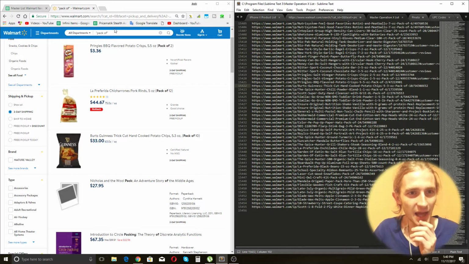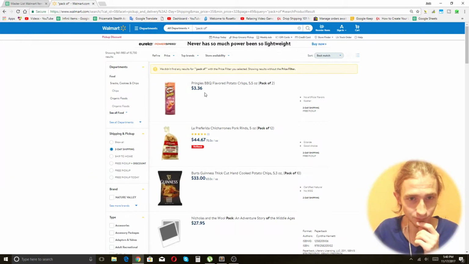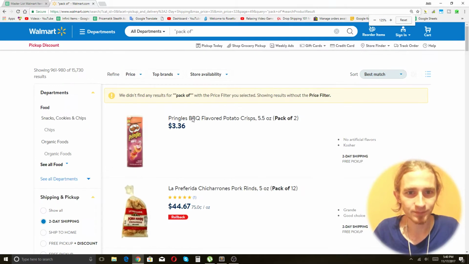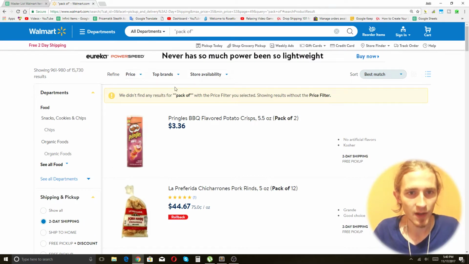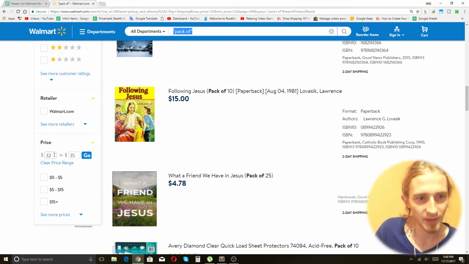I was using this "pack of" keyword, right? If we look here, and let's full screen this so you can see. Unfortunately, I thought that we had about 12,000 items in the price range we wanted.